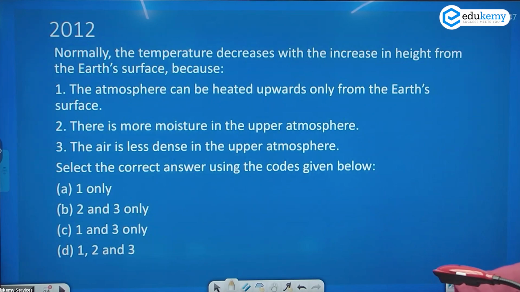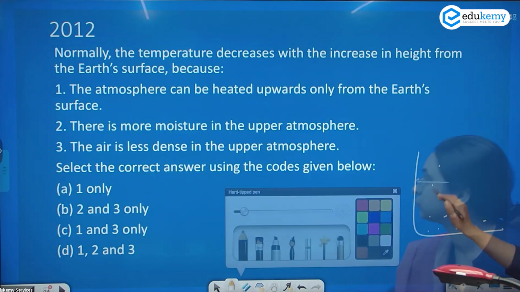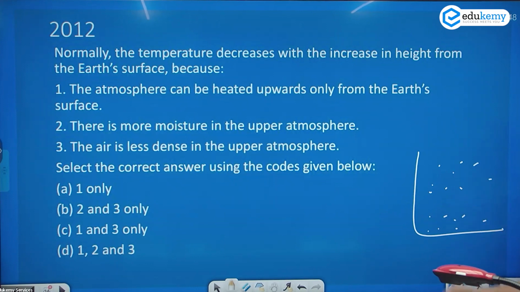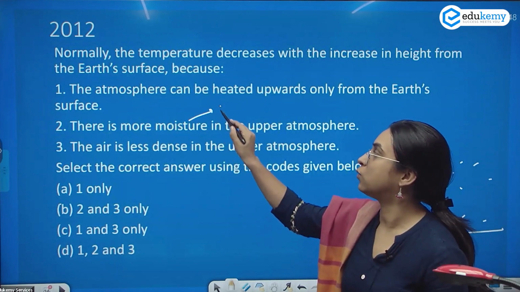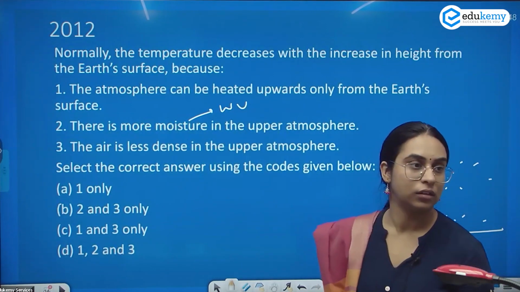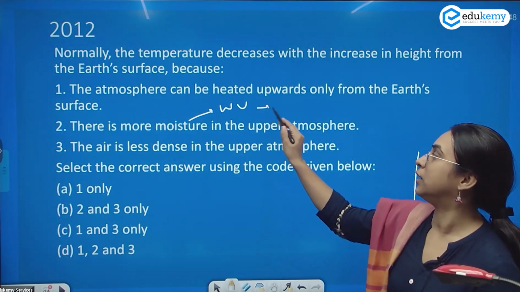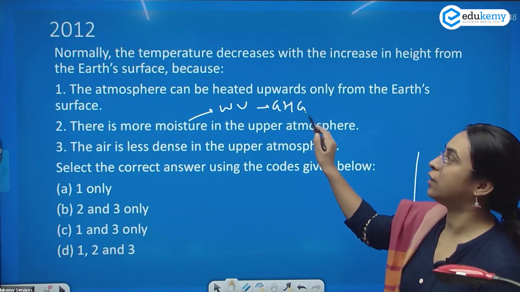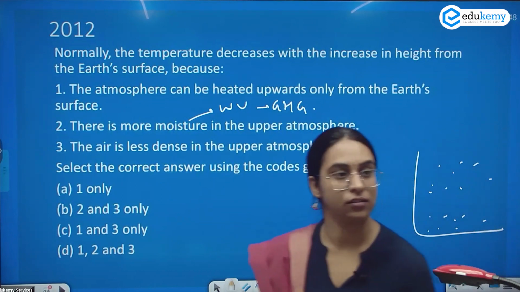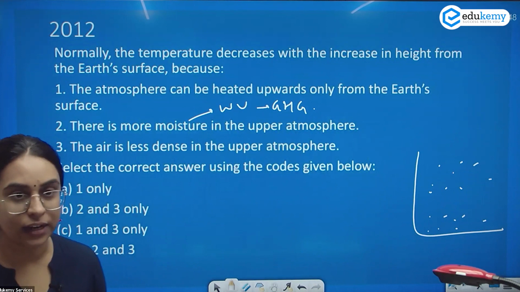Normally, the temperature decreases with the increase in height from the Earth's surface because of moisture. Can I replace this with water vapor? Water vapor is a greenhouse gas. If this statement is correct, then what will happen?